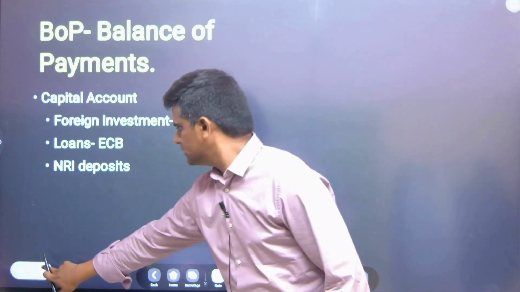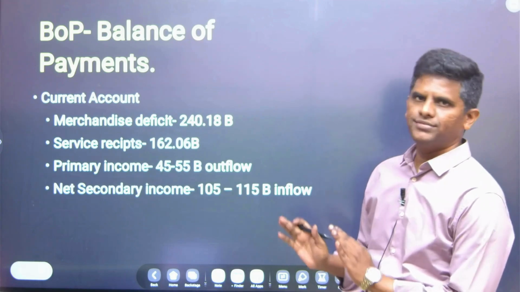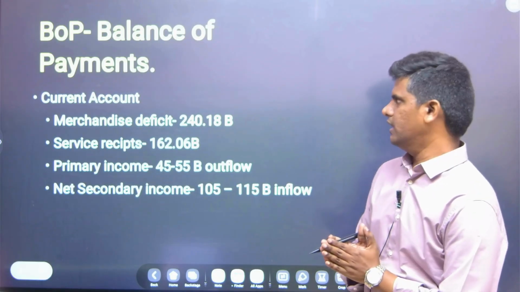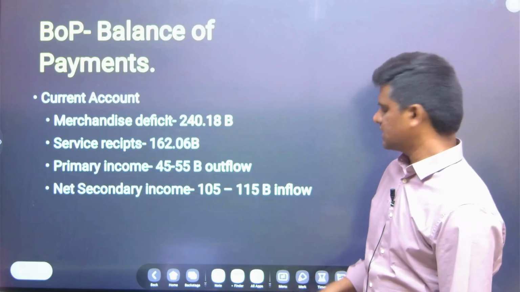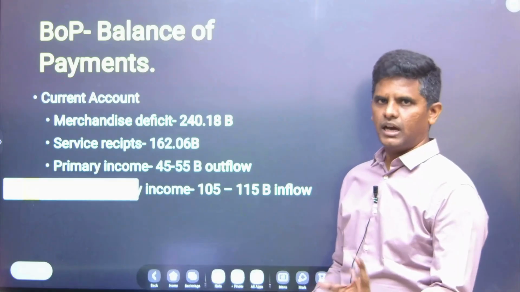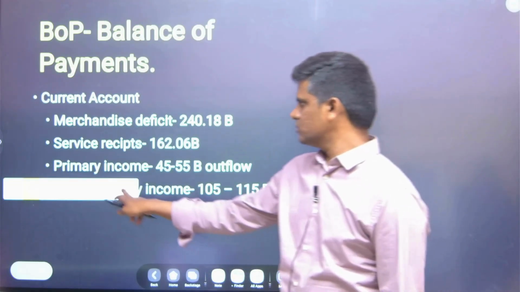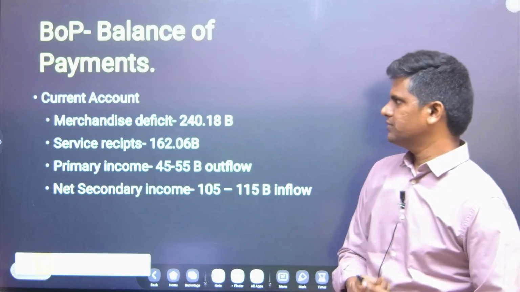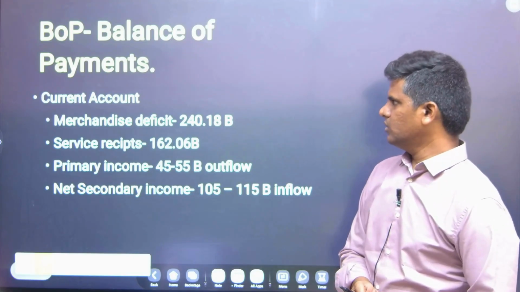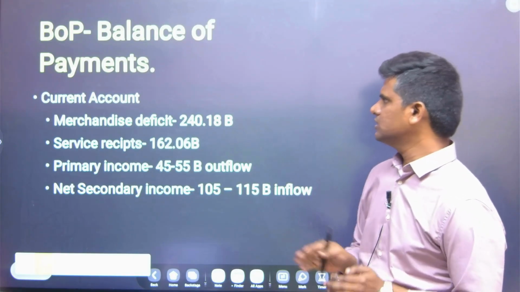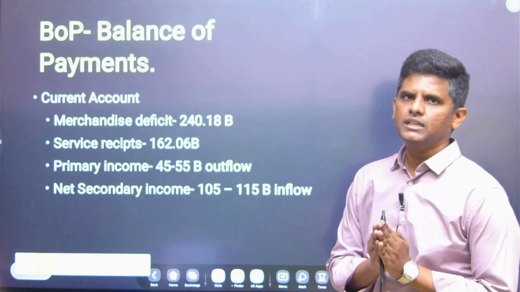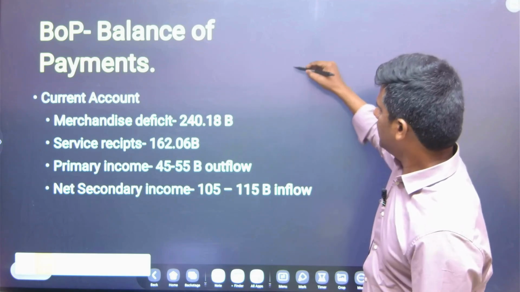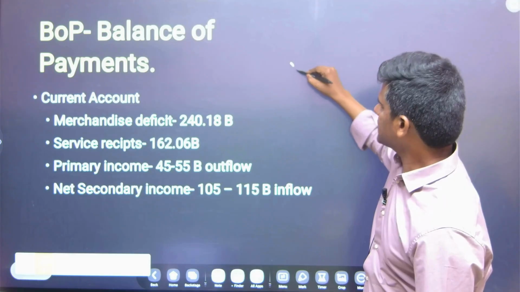Now let us see some data for the year 23-24. What is the current account data for India? This data is compiled and presented by RBI. Sometimes there is a delay, and the data will also be there in the Economic Survey, just to present the state of the Indian economy. So in current account, the merchandise deficit is 240 billion. What does it mean? It means we are importing more than we export. Suppose we are exporting 100 billion.